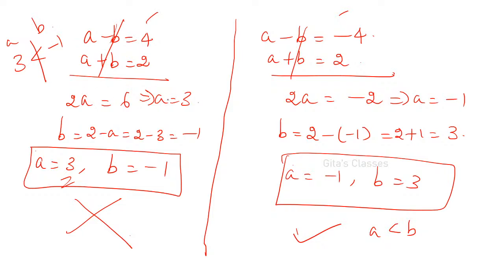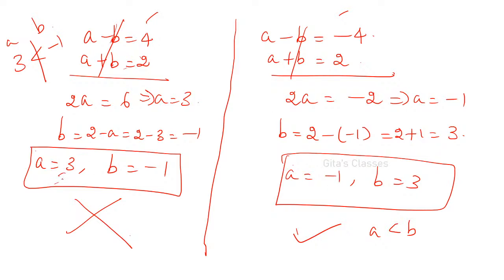So 2a is equal to 6, which implies a is equal to 3. Substitute in any one of these equations, and you will get b is equal to -1. In the second equation I have substituted, this implies b is equal to 2 minus a. That will be easier. Anything you can do, or minus b is equal to a minus 4 also you can do. Any value, you will get the same value. And similarly you can solve these two.